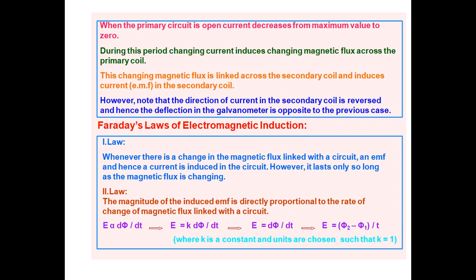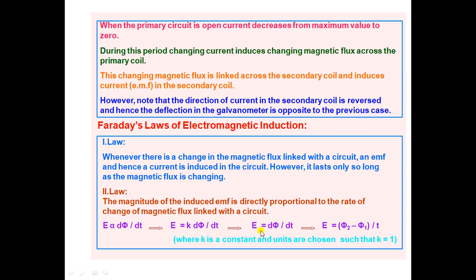And therefore, to make the proportionality an equal sign you should take one constant. Suppose k is a constant, and therefore E is equal to k into d phi by dt.